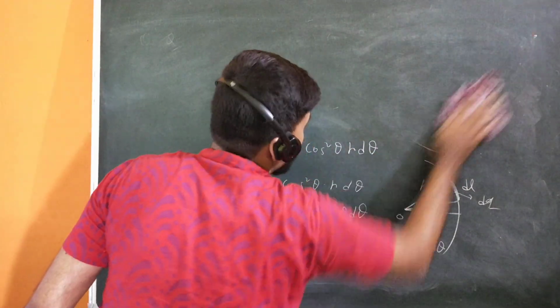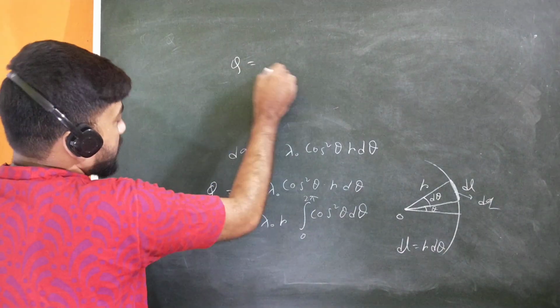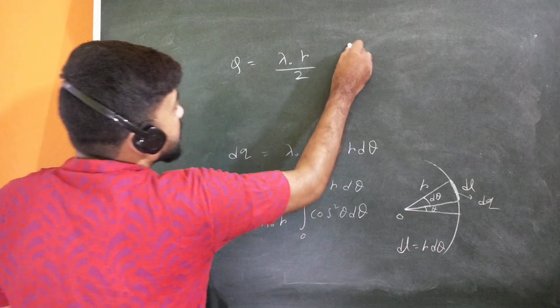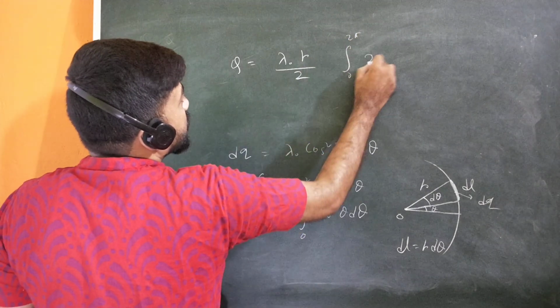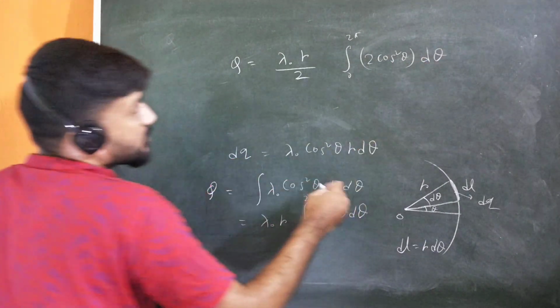I think this will be 1. So let me find out what it will be. So q will be lambda 0 into r. So if you take 2 here, then you will get integral from 0 to 2 pi of 2 cos square theta d theta. Okay, and 2 cos square theta is 1 plus cos 2 theta.